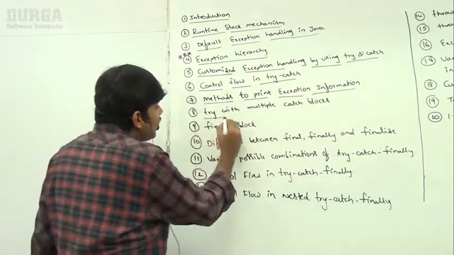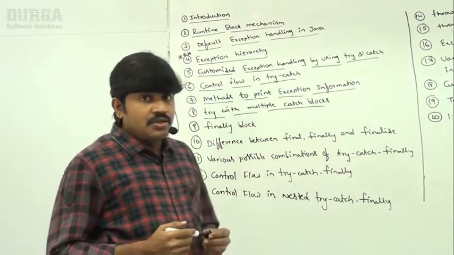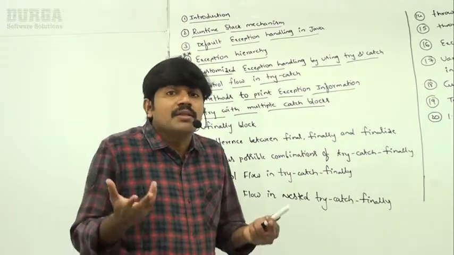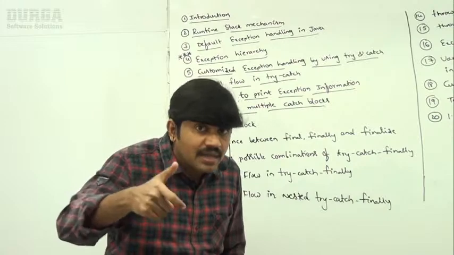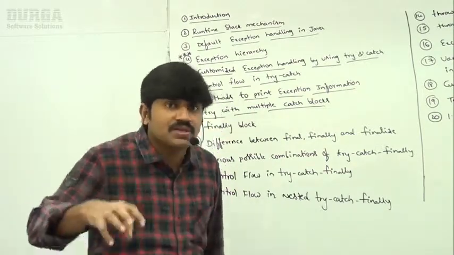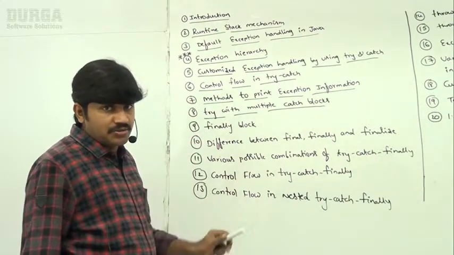Next, try with multiple catch blocks. Sir, there may be a chance that a single try contains multiple catch blocks. What is the need? If multiple catch blocks are there, in which order is the JVM going to give precedence? Are there any rules? All those things we have to discuss about try with multiple catch blocks.